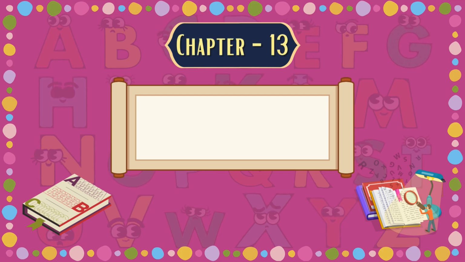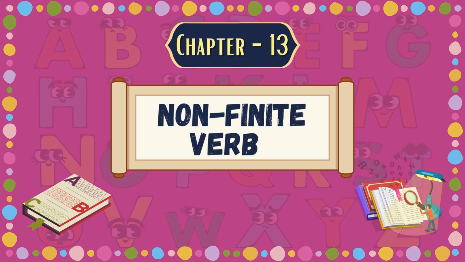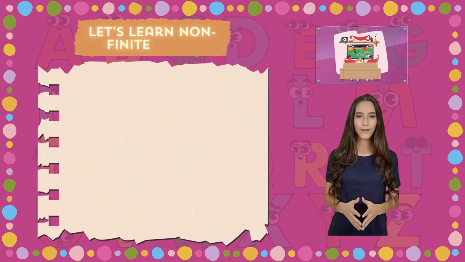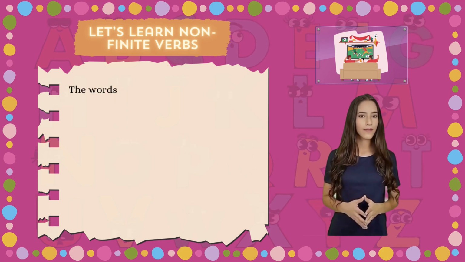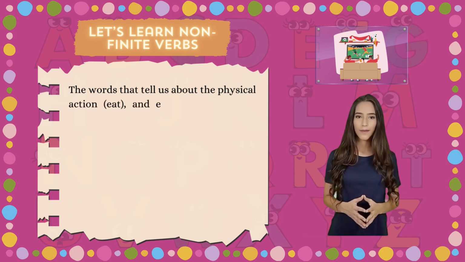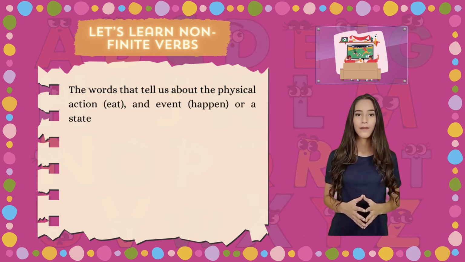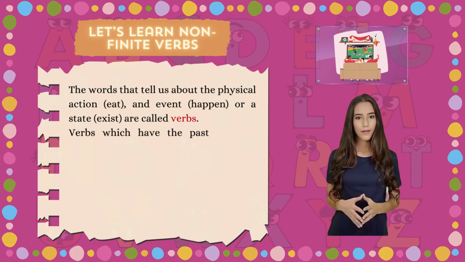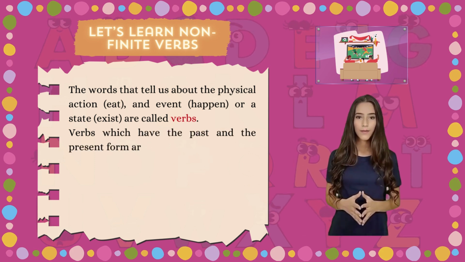Chapter 13. Non-finite verbs. Let's learn non-finite verbs. The words that tell us about the physical action (eat), an event (happen), or a state (exist) are called verbs. Verbs which have the past and the present form are called finite verbs.